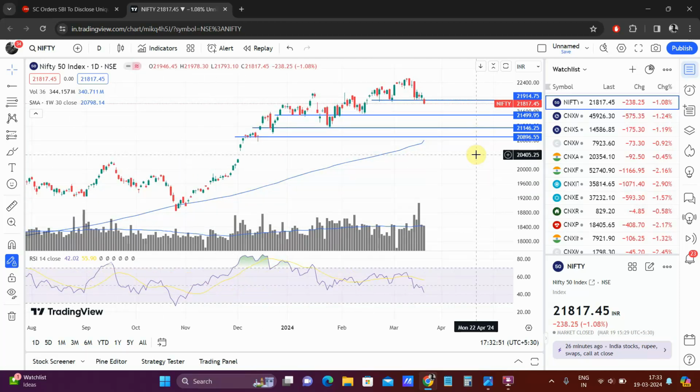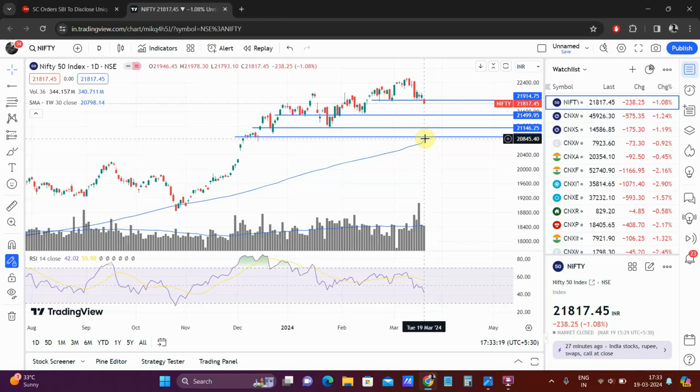So the Nifty index, which was holding support around that 21,920 mark, has finally given up. So it has broken down. The next immediate support for Nifty would be around 21,500, which is again 1.5% lower from here. If that is also breached, then probably 21,146.